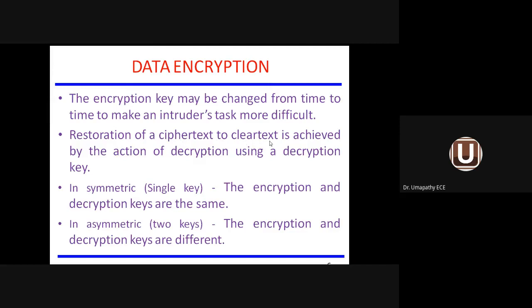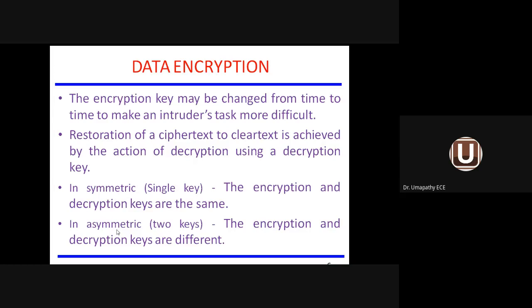Restoration of ciphertext to clear text is achieved by an action called decryption. So what do you mean by decryption? It is the reverse action of encryption. You are converting ciphertext information into plain text or clear text information using a decryption key. So we have two types of key here. One is SKC, another one is AKC. SKC means symmetric key cryptography, single key. Both the encryption and the decryption key will be the same. You are sharing the same common key with both the sender and the receiver. In such a case, it is called symmetric key cryptography.